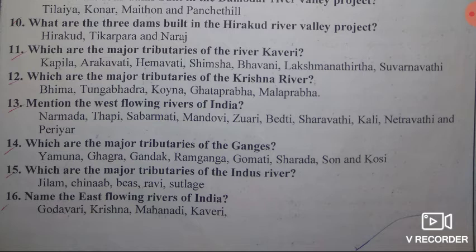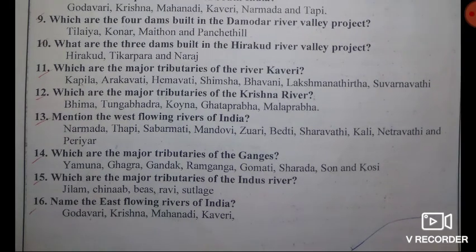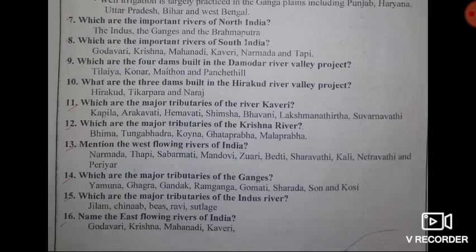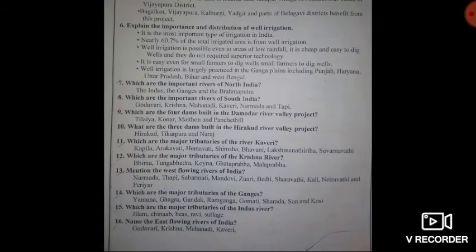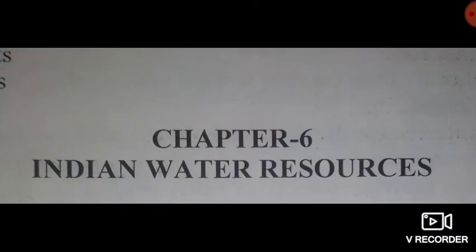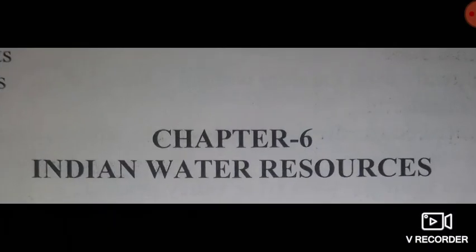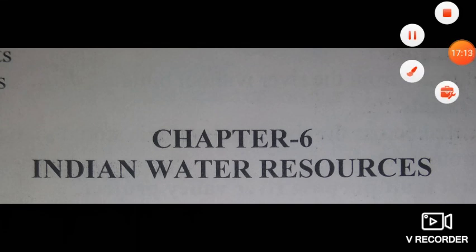Then the last question: name the east flowing rivers of India. Very important. Answer, Godavari, Krishna, Mahanadi, Kaveri. So these are the east flowing rivers of India. Dear students, these are the 1 mark, 2 marks and 3 marks question answers in the lesson Indian Water Resources. In today's video we have learned the 1 mark, 2 marks and 3 marks question answers. Okay, my dear students, thank you.